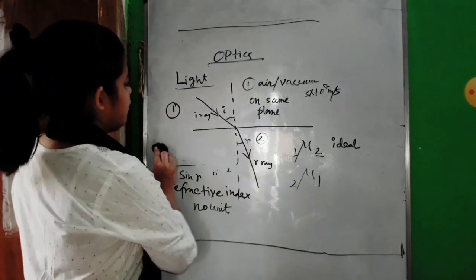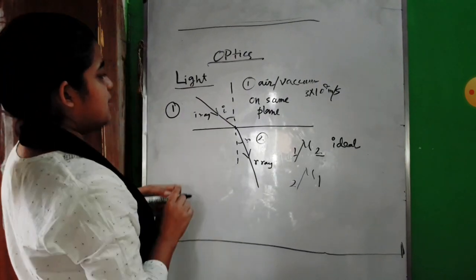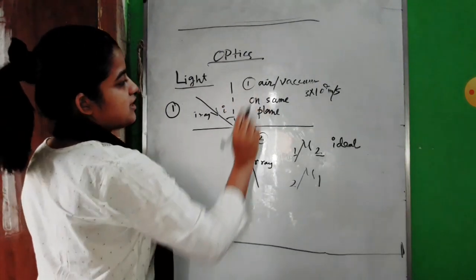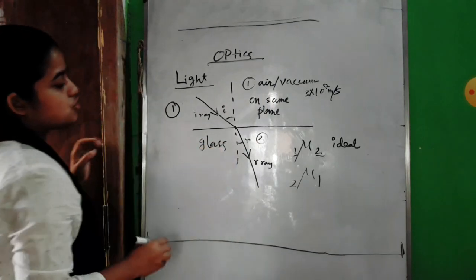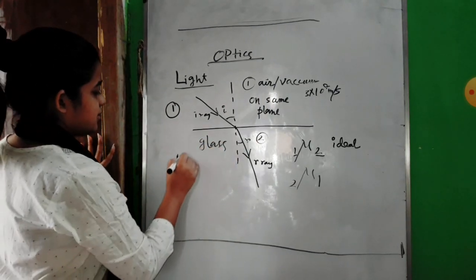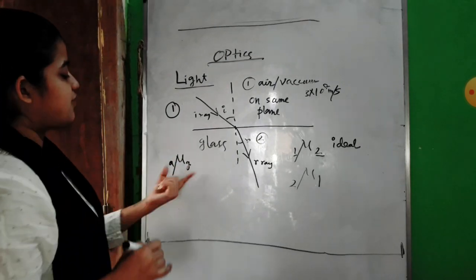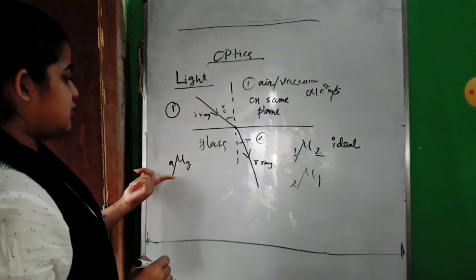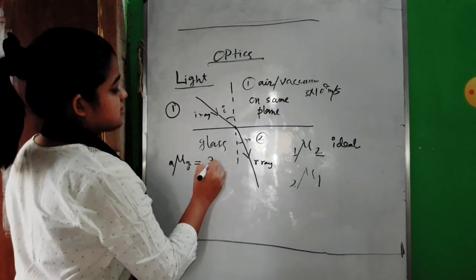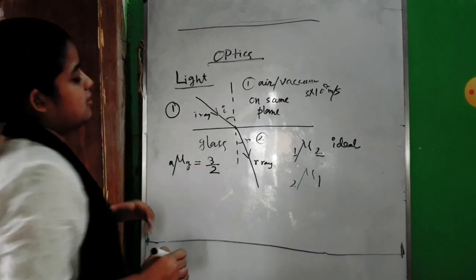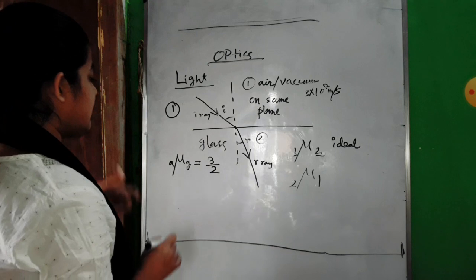From here we can conclude, suppose your first medium is air and the second medium is glass. So we can write, we are finding the refractive index of glass with respect to air. We will get this, which is approximately 1.5, something like that.